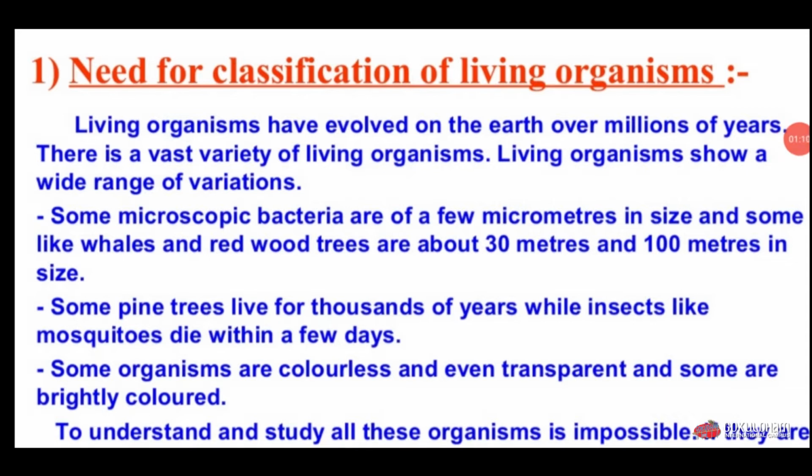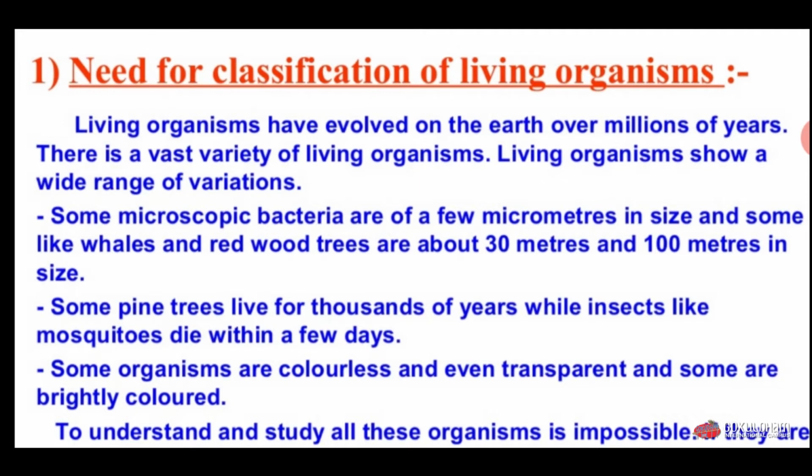First point is, what is the need for classification of living organisms? Living organisms have evolved on the earth over millions of years, that we know very well. There is a vast variety of living organisms, showing a wide range of variation.